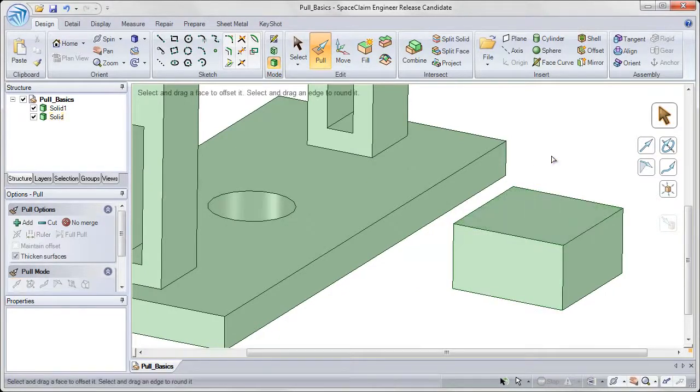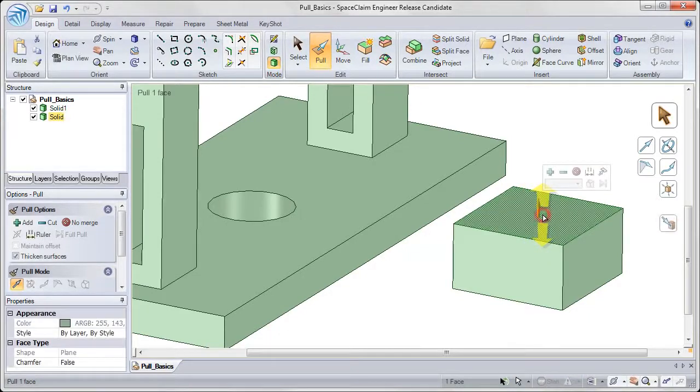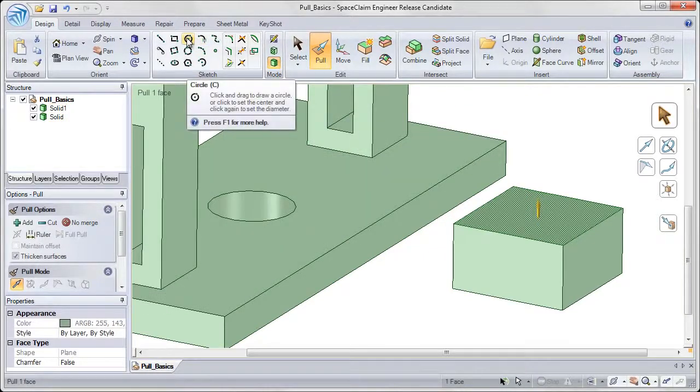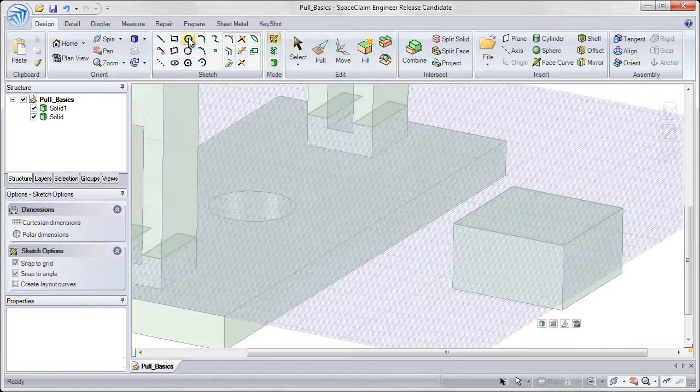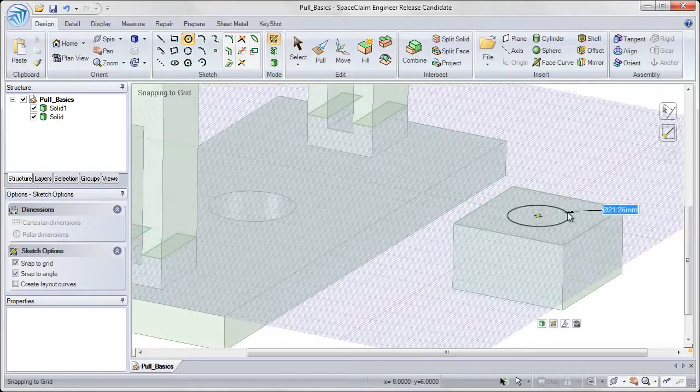If I want to create new geometry, I can sketch on this top face. So I'll click on that top face with my left mouse button, choose my circle tool from the sketch group, and then click once to place the center, click twice to place the diameter, and return to the pull tool.